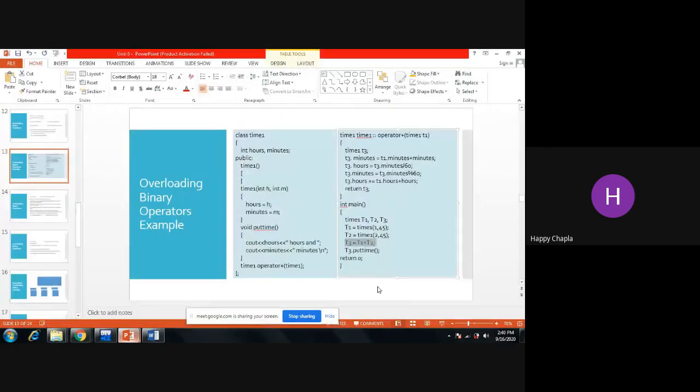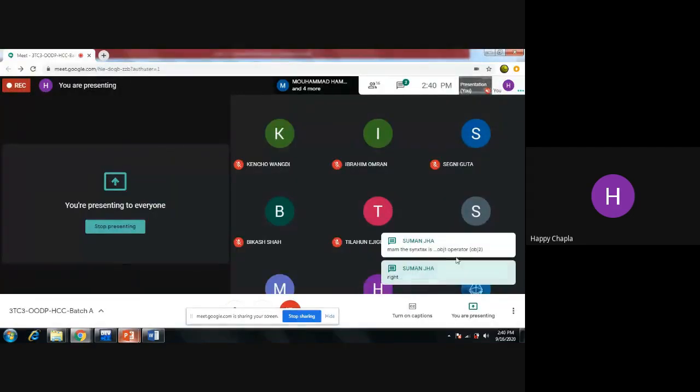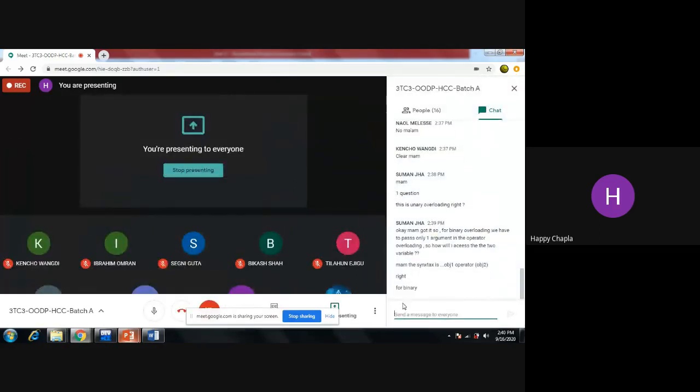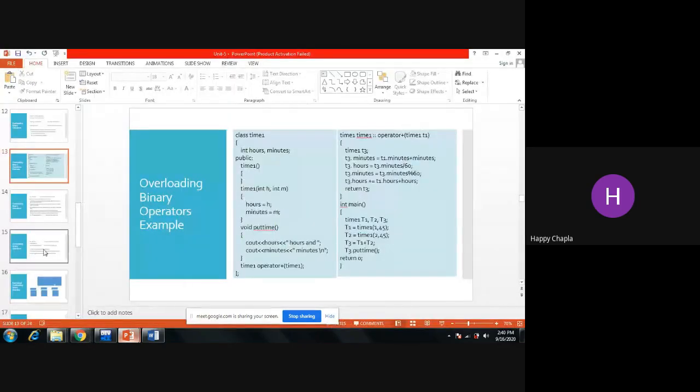Yes, if you want to access those two variables, we have that option. Check one operator. Yes, exactly. Correct one.